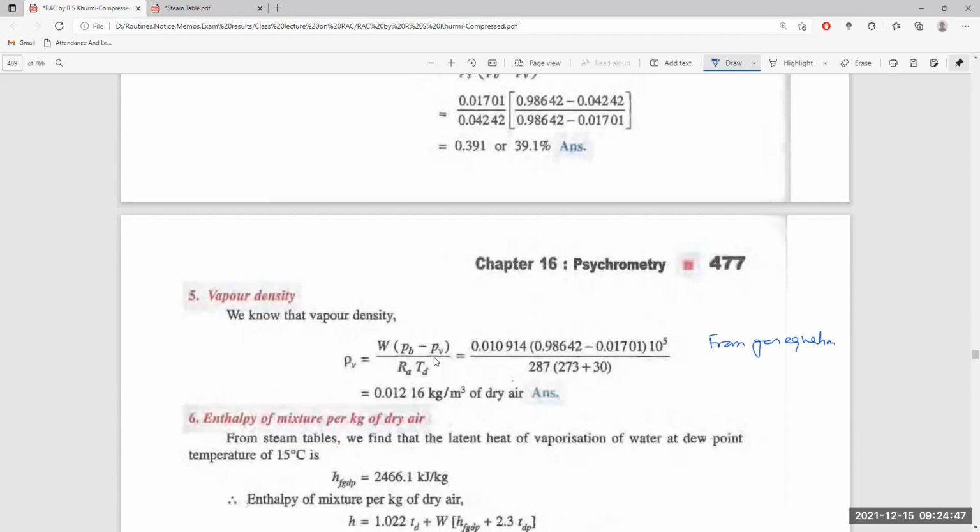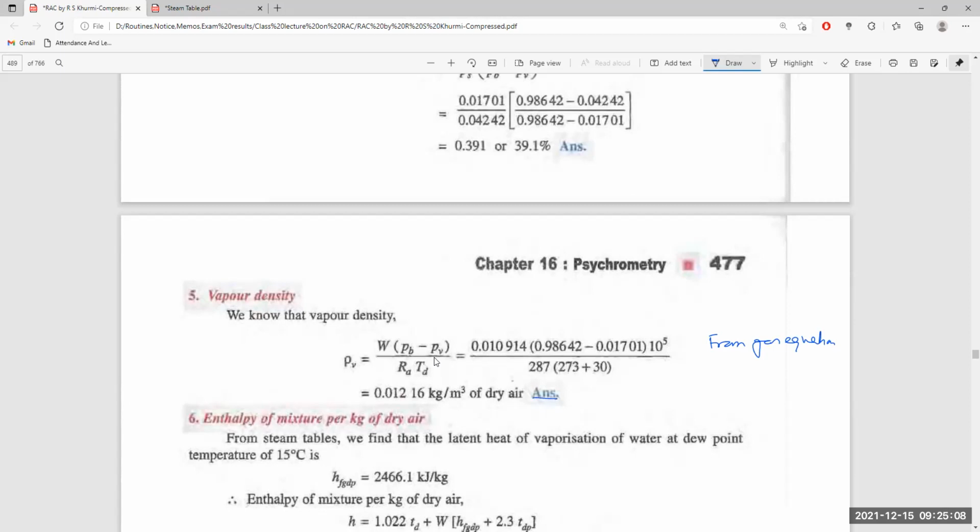So 0.01910,914 is given here at point PB, and PV is always available, and RA is 287, and the temperature of dry air is given as this one. So 273 plus 30, that is 0.01216 kg per cubic meter of dry air.